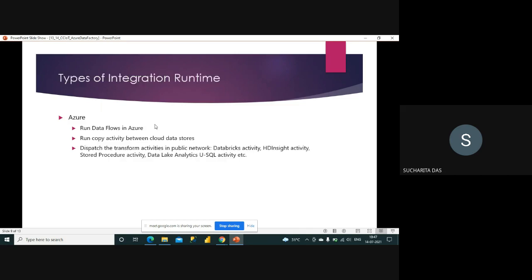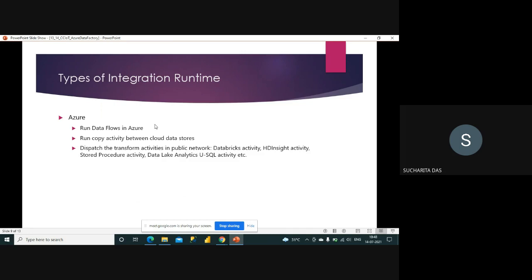Okay. So now these types of integration runtime. Integration runtime is something without which you cannot proceed. First one is Azure. It runs data flows in Azure, runs copy activity between cloud data stores. So when you want to work within Azure, means your source and destination both are in Azure, then you should use this Azure integration runtime, and it is a runtime which is created for you. By default it will be created, but for the rest, if you need, you have to create it explicitly.